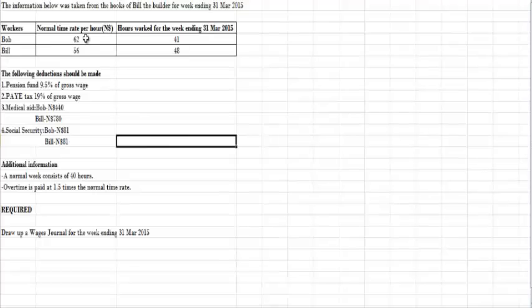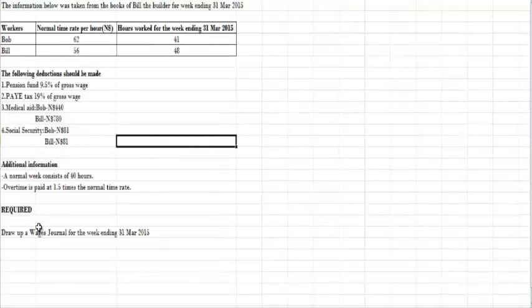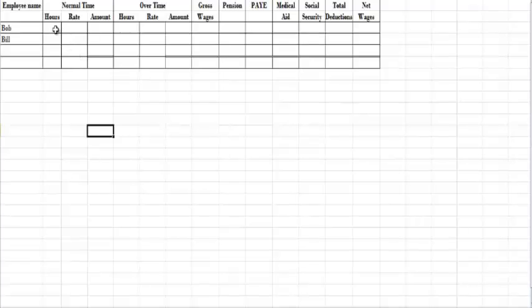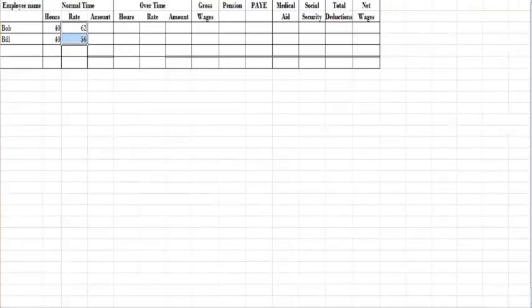Well, firstly, we need to put in our normal time hours. And as the question states, a normal week consists of 40 hours. So we need to insert our hours in the hours column. And then afterwards, we also need to insert the rate per hour in the rate column. Now, to calculate the amount that needs to be paid per employee, we need to take our rate multiplied by our hours. So we say 62 multiplied by 40.